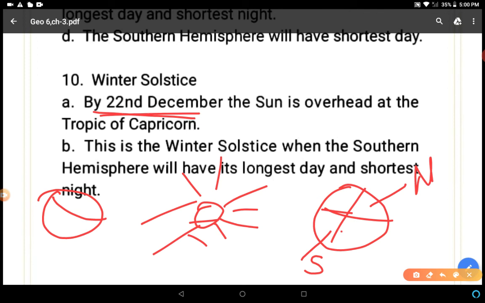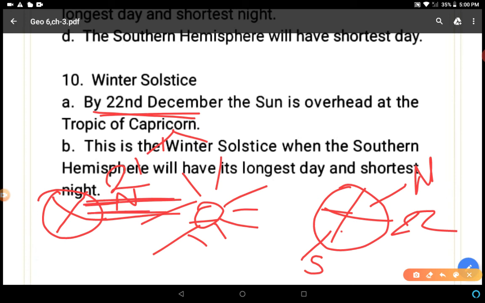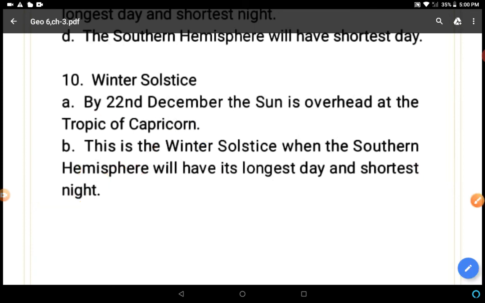This is the situation of 21st June, and this is the situation of 22 December. In the situation of 21st June, you can see that the northern hemisphere is tilted towards the sun, near to the sun. Clear? So this is summer solstice in the northern hemisphere and winter solstice in the southern hemisphere. This is the winter solstice when the southern hemisphere will have its longest day and shortest night.